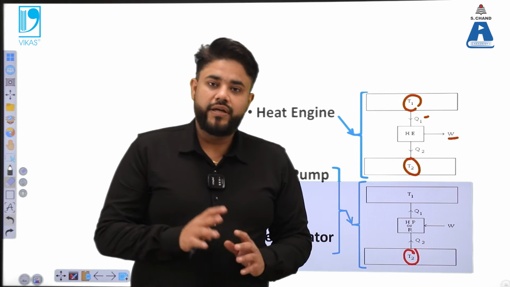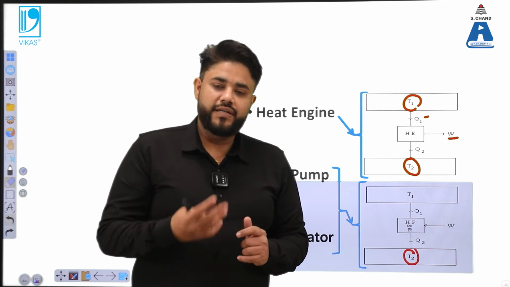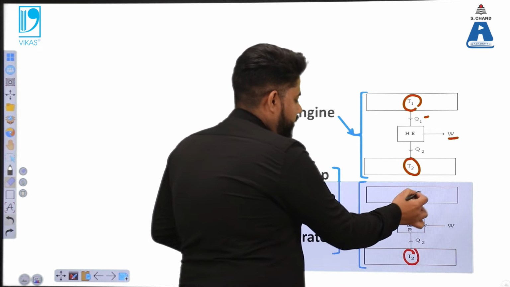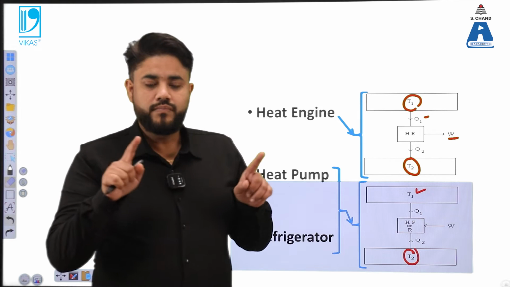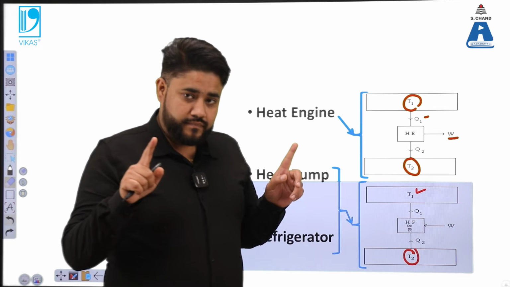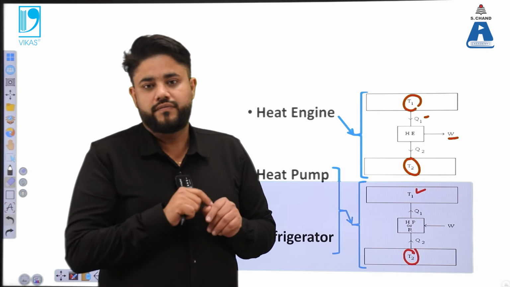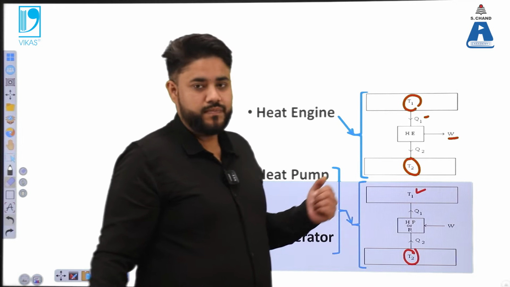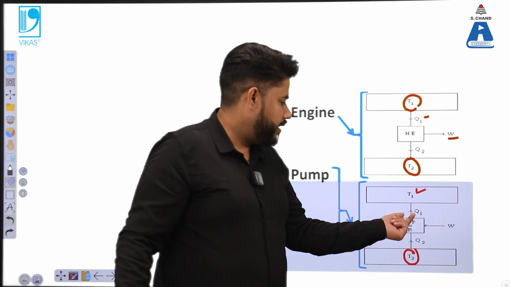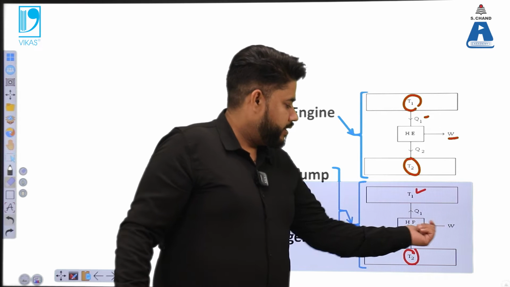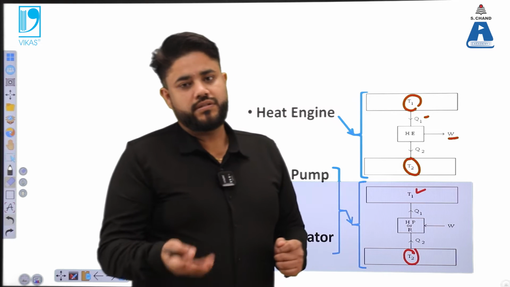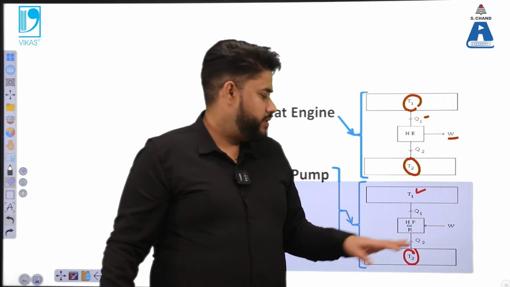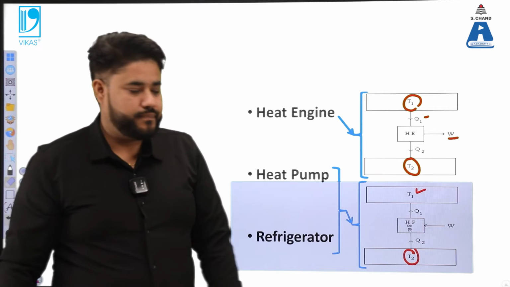Now a heat pump is basically a device which is used to heat a particular environment. So our attention will be there on this temperature T1. We want to get this region which is at a particular temperature T1 heated. So we want to supply more heat into this particular region. So we need to extract the heat from there, and supply the heat into this particular region with the help of the compressor. So this is what we call a heater and an AC concept. This same concept lies in this particular diagram.